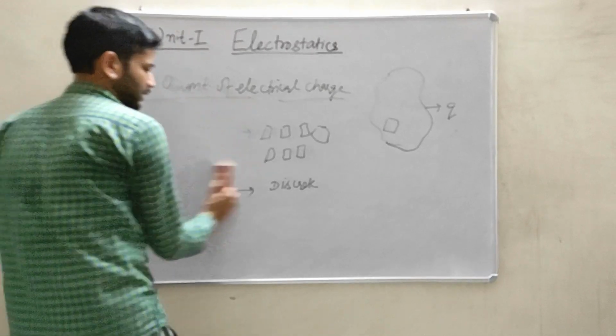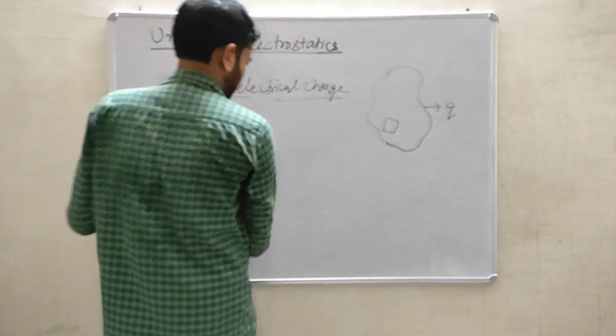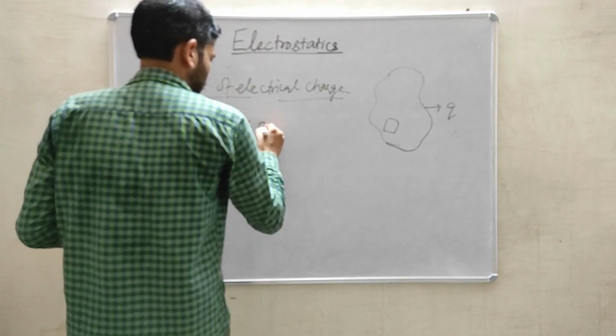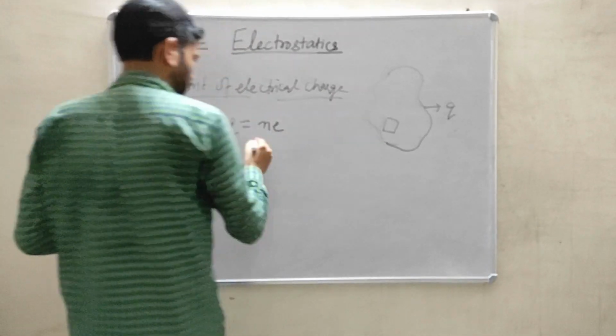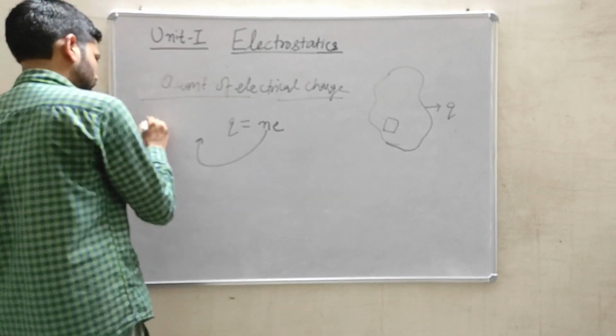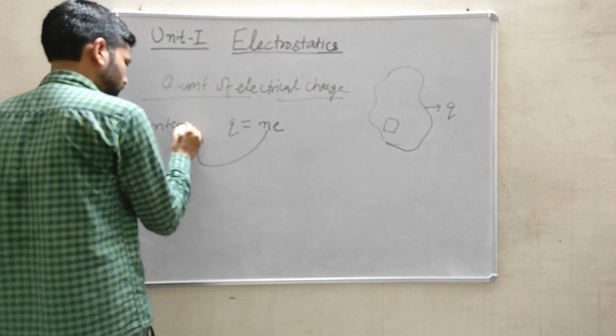So in case of quantization, a charge q is written like this, q equals n times e, where n represents an integer.